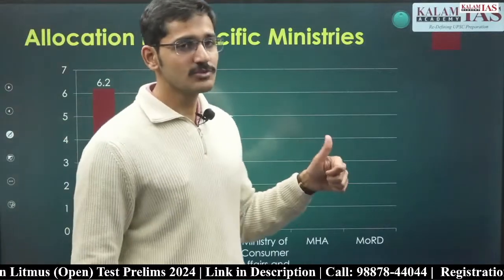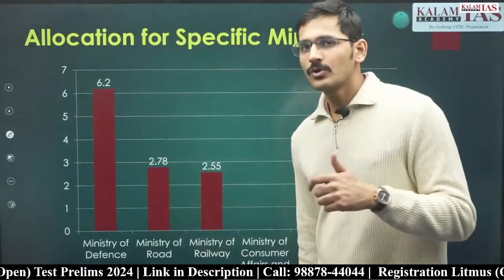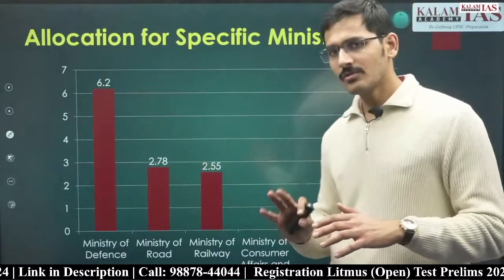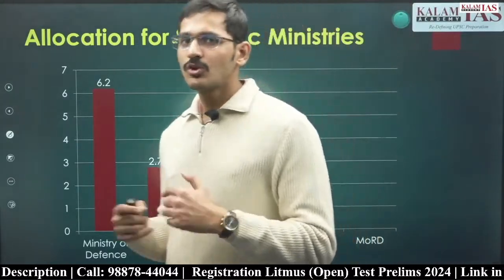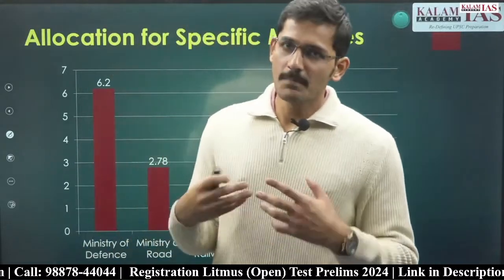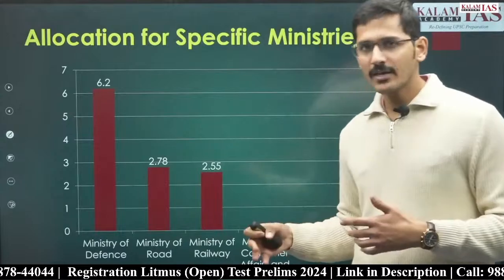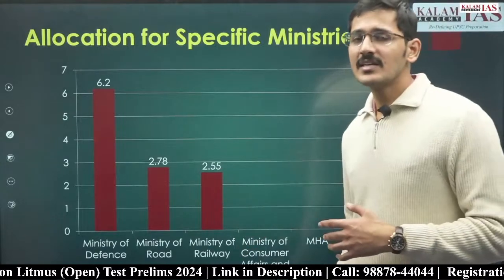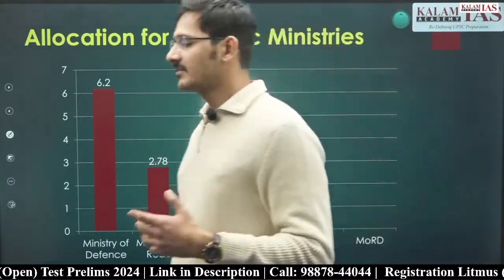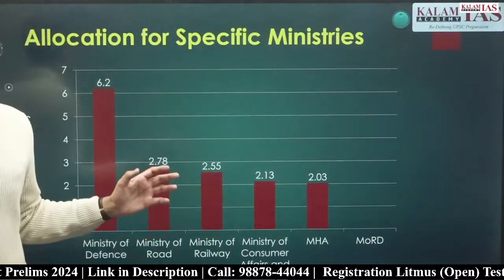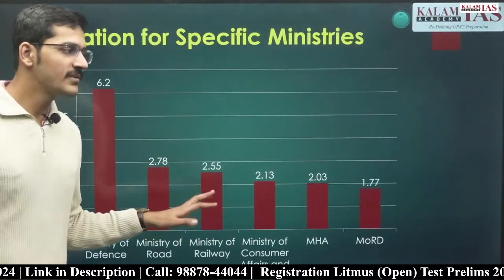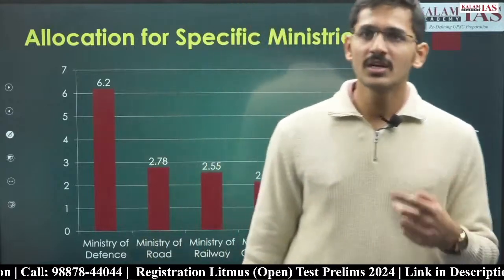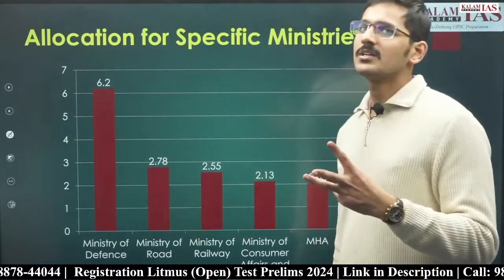Again, you don't have to memorize the exact budget of Ministry of Defence. What you have to have is certain idea: okay, it is around 6 lakh crore and Ministry of Road is less than 3 lakh crore. That's more than enough to solve any factual question that UPSC might ask on the allocations to different ministries. Again, UPSC has not asked allocations, but you should have certain idea. These data can be very useful in your answer writing. When you do mains answer writing, then these data can be useful. In prelims, this is not of very much use. This is just given for your reference. So Ministry of Defence is the highest. It is more than double the second number, which is Ministry of Road, and third number is Ministry of Railways.